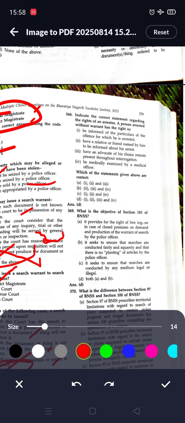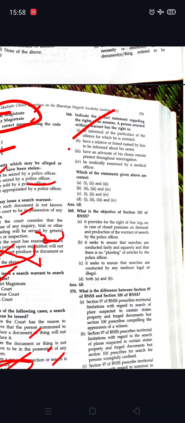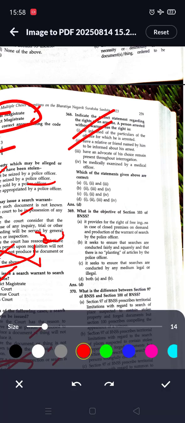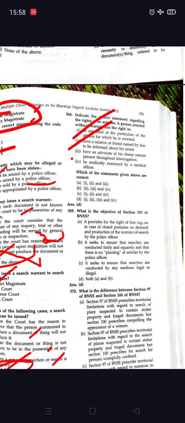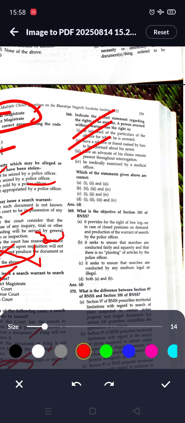Next question: indicate the correct statement regarding the rights of an arrestee. A person arrested without warrant has the right to be informed of the particulars of the offence for which he is arrested. It is correct. Have a relative or friend named by him informed about his arrest. It is also correct. Have an advocate of his choice remain present throughout the interrogation. It is also correct. Be medically examined by a medical practitioner. Also all options are correct. Options A, B, C, D all are correct.